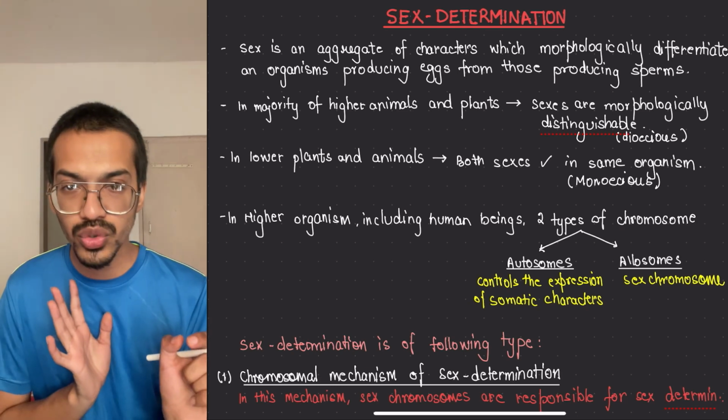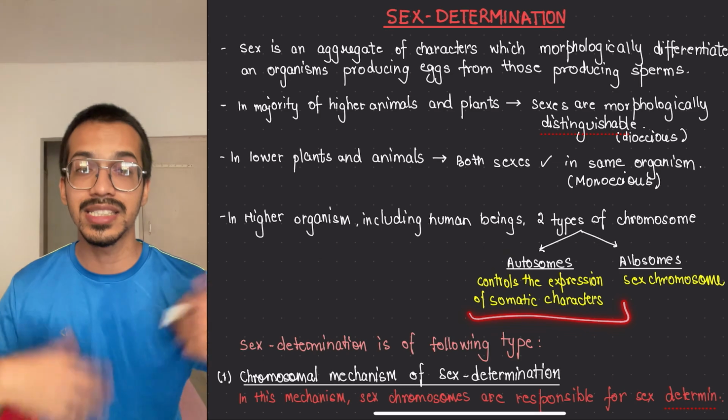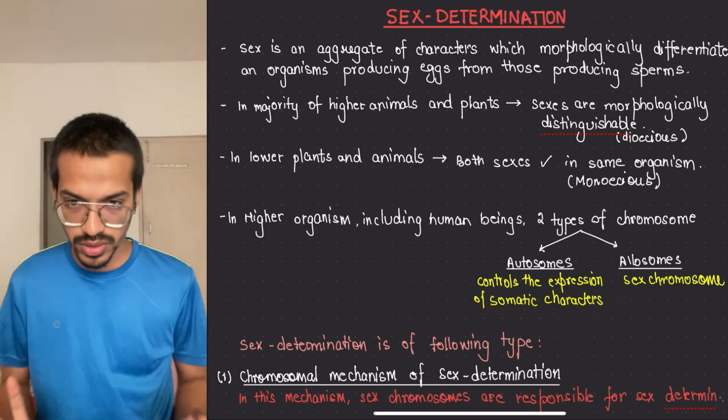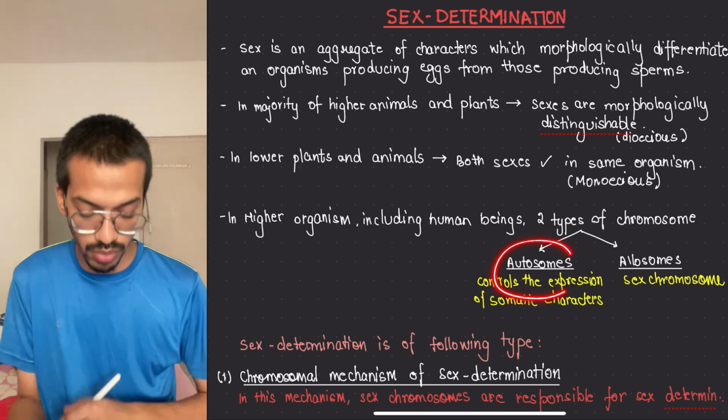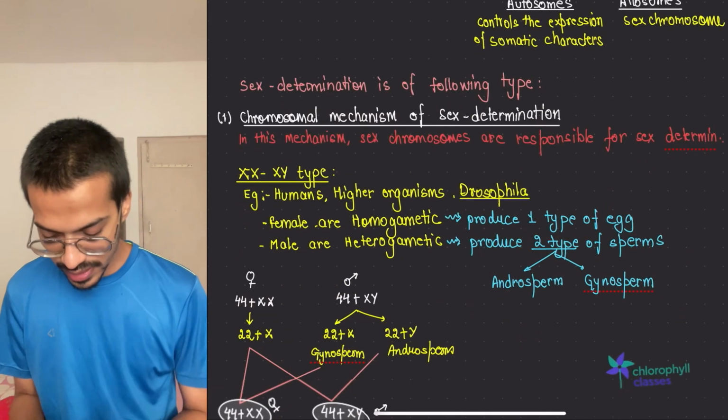The rest of the 22 pairs are autosomes, which are responsible for the somatic characters, meaning my eye color, my hair texture, my skin color, all of those things. Very important: you should remember what autosome and allosome are. Moving on to the next thing, that is sex determination.